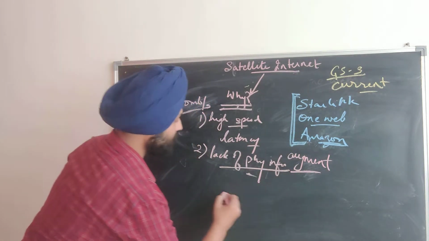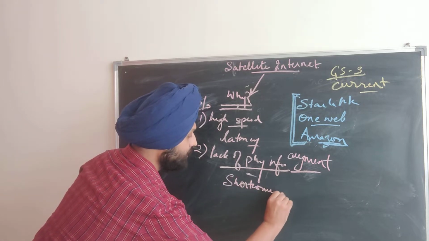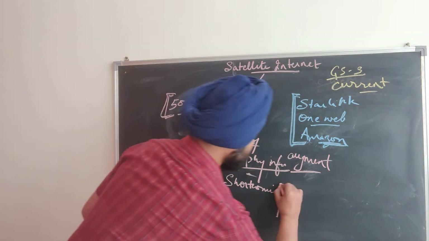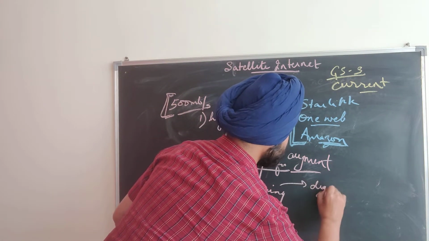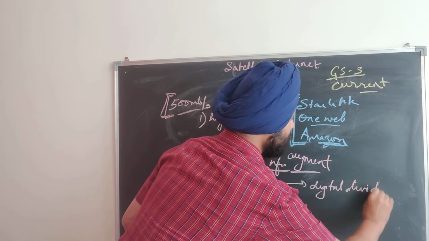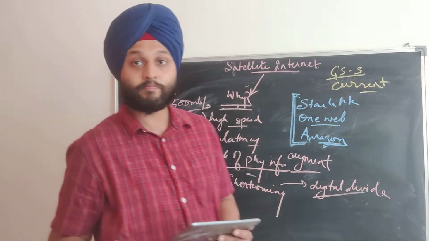So lack of physical infra or shortcomings in our infra, which leads to digital divide. You can use these terms. Digital divide. So what does digital divide mean? So people who have internet services and people who do not have access to internet services.